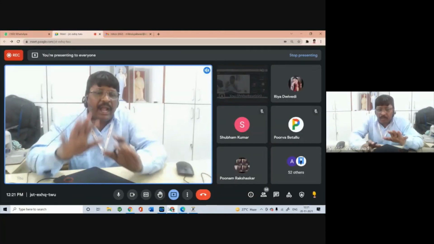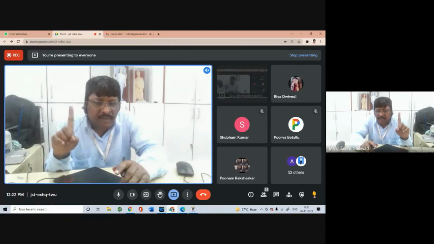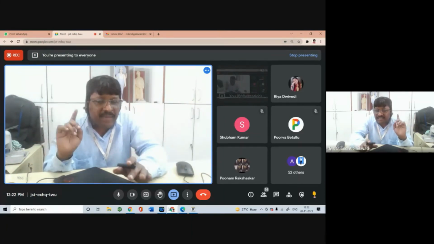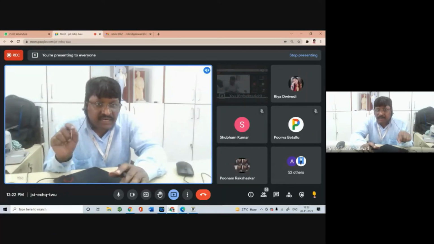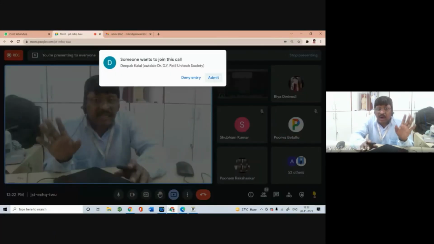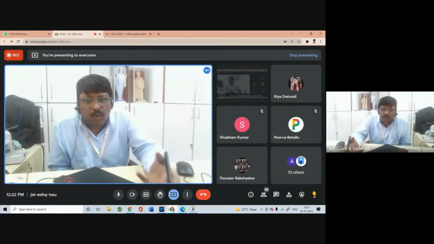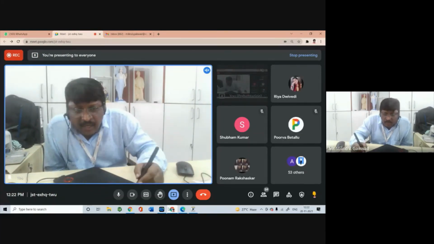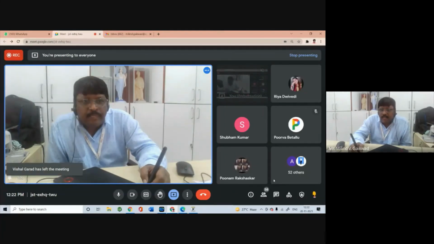So while writing the configuration, firstly we should know the sequence rule. Sequence rule depends upon number 1 atomic number, number 2 mass number, number 3 next element, number 4 double bond or a triple bond. If there is a double bond, you have to consider two elements. If there is a triple bond, like alkyne, then you have to consider three elements, and then you have to assign the priority, and then you have to write down the R and S configuration. And any difficulty, in doubt? No, sir. Okay, right.